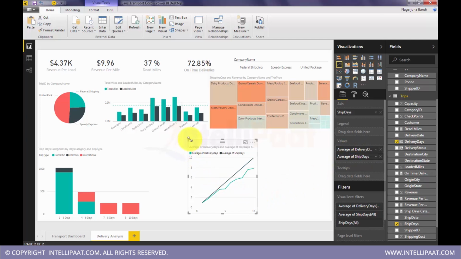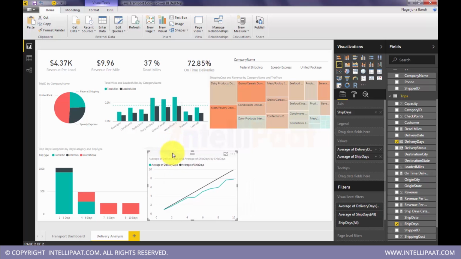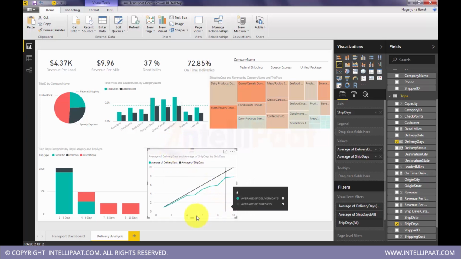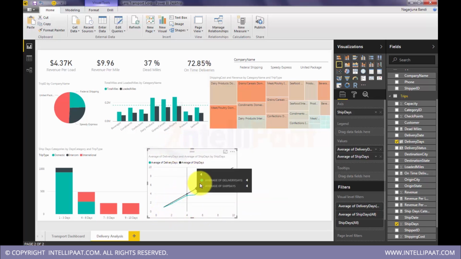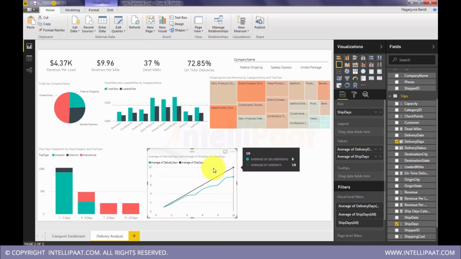So you see now, I have two measures here. The black line is representing the target ship days, as in ETA, estimated time of arrival, and this is delivery days.